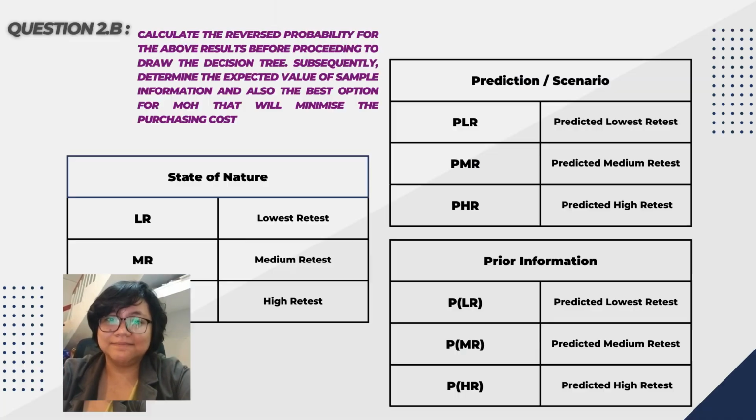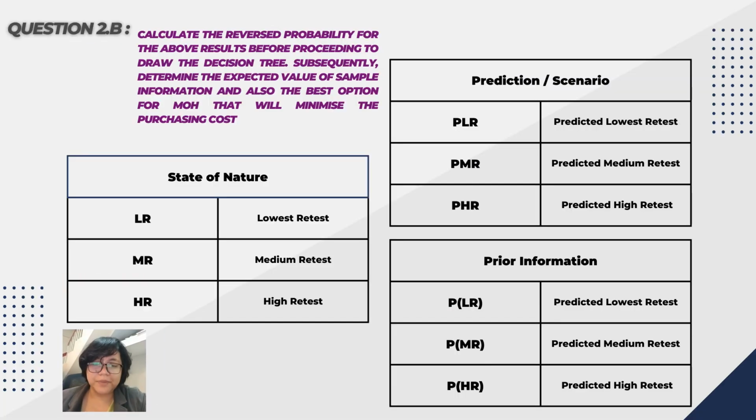Now for question 2B, the question asks us to first do a reverse probability table and then to plot a decision tree. Based on the slide, it's already listed the state of nature, the prediction scenario, and prior information we got from the question.